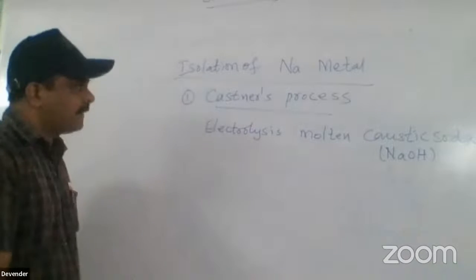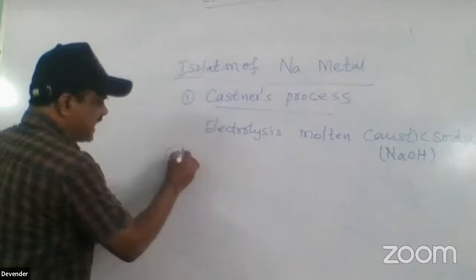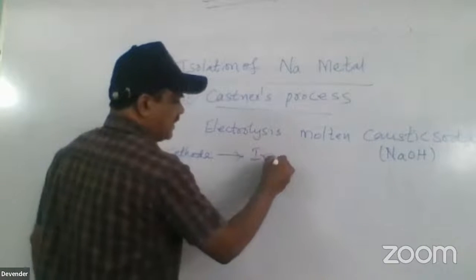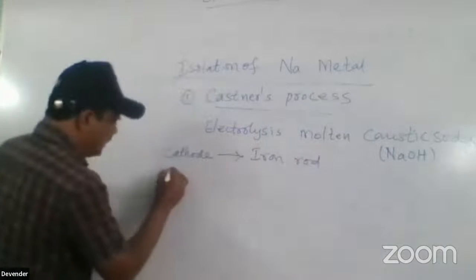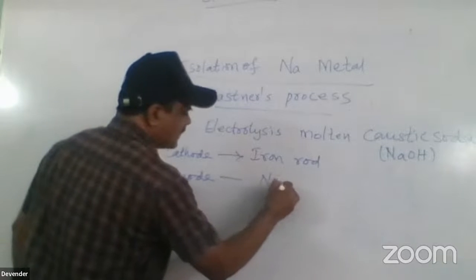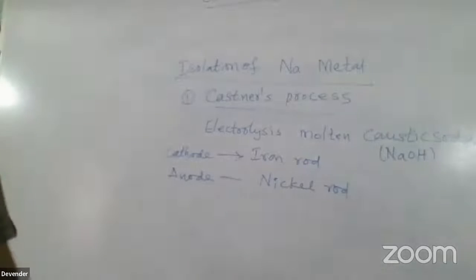In the Castner process, the cathode is an iron rod and the anode is a nickel rod. These two are important in the Castner electrolysis process.